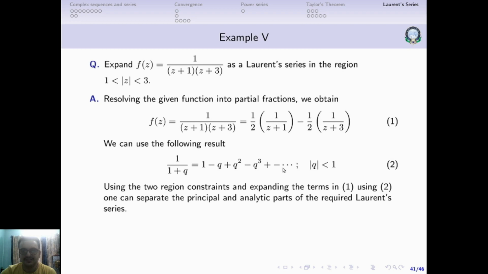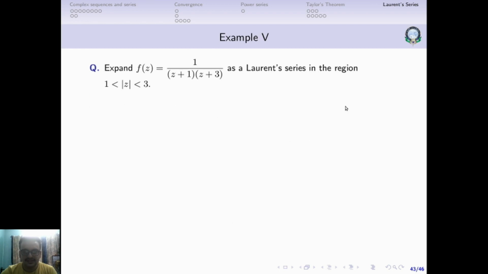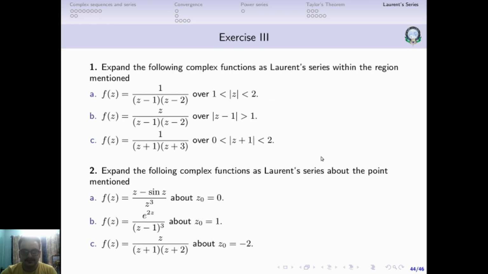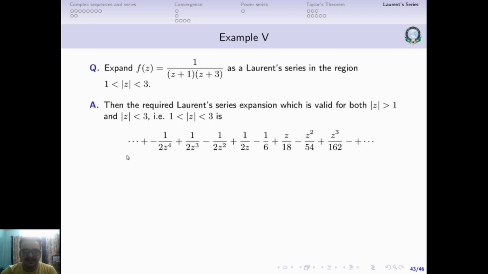This is convergent in the region modulus z greater than 1, and this is convergent in the region modulus z less than 3. So in that annular region both of them will be convergent. The difference between these two will be the Laurent series. You just take the difference between them. This is the Laurent series expansion. As you can see, there are an infinite number of negative powers, so it means that at z equal to 0 there must be an essential singularity.